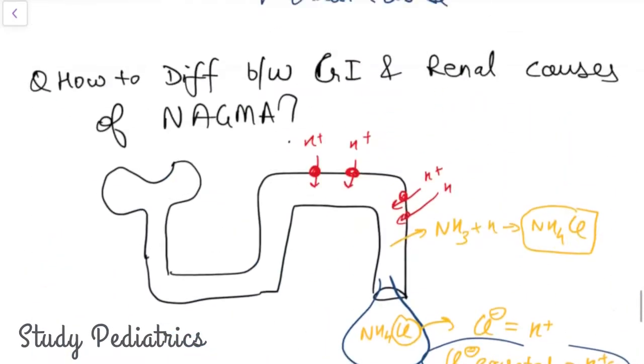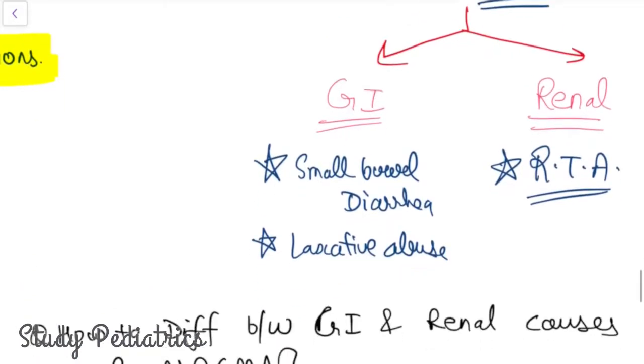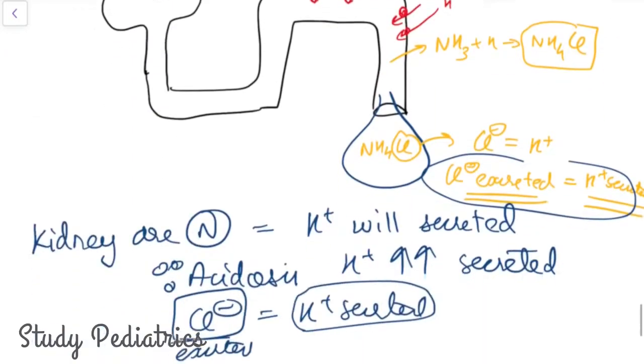Therefore, we can differentiate here by the urine anion gap. For GI, it will be low. Why low? Because the hydrogen will be more secreted, chloride will be more excreted, and hence the urine anion gap will be low, whereas here it will be high. Now let's go ahead.